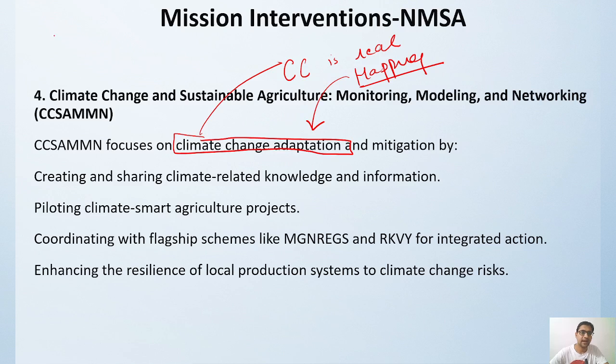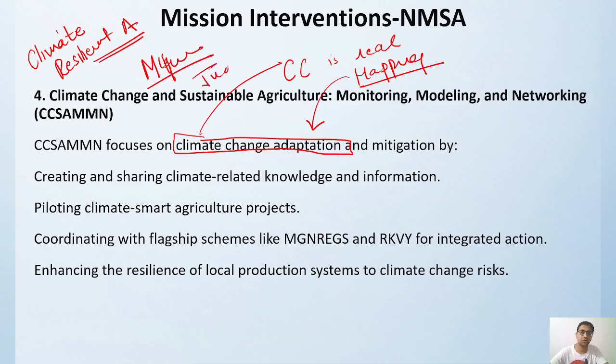We have to utilize climate resilient agriculture systems and mitigation measures, and figure out how we can make more judicious use of everything and increase productivity.